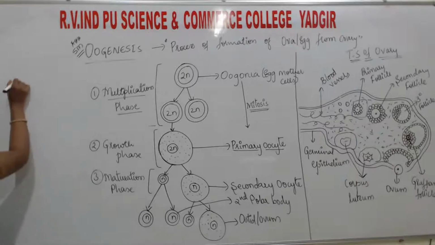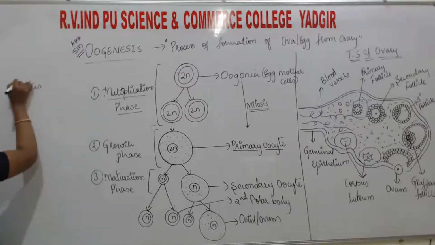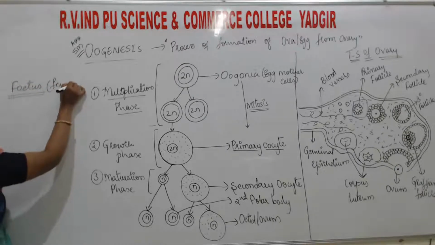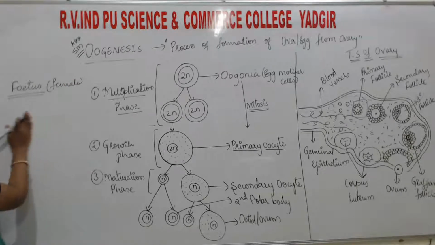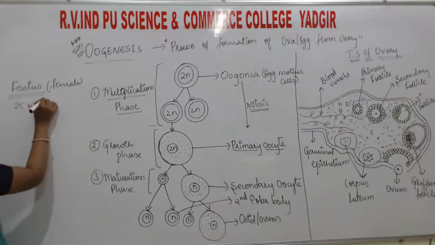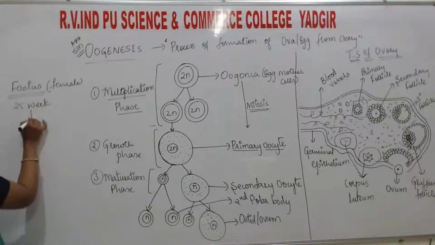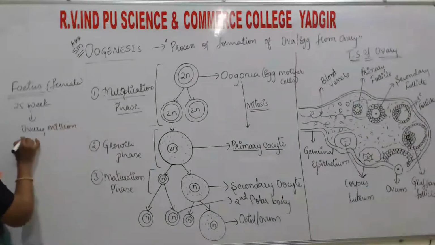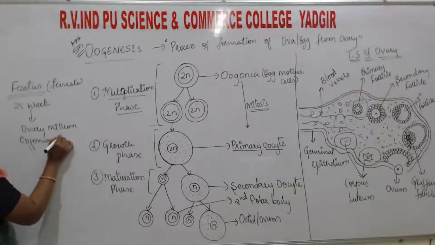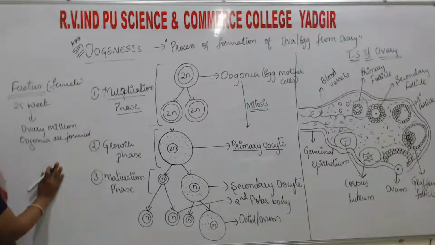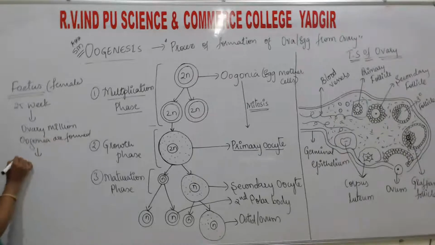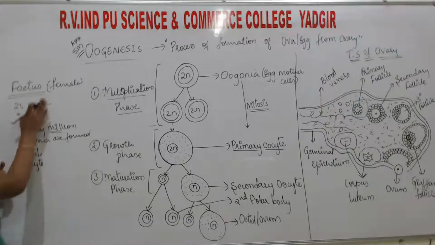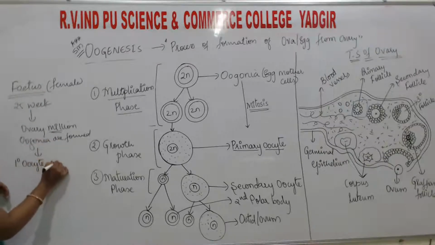when a fetus is inside the womb of the mother, this is about the female baby, at the 25th week of pregnancy, a million oogonia are formed in the ovary. Then after the oogonia, primary oocytes will form. If a million oogonia are formed, then the primary oocytes will also be a million.